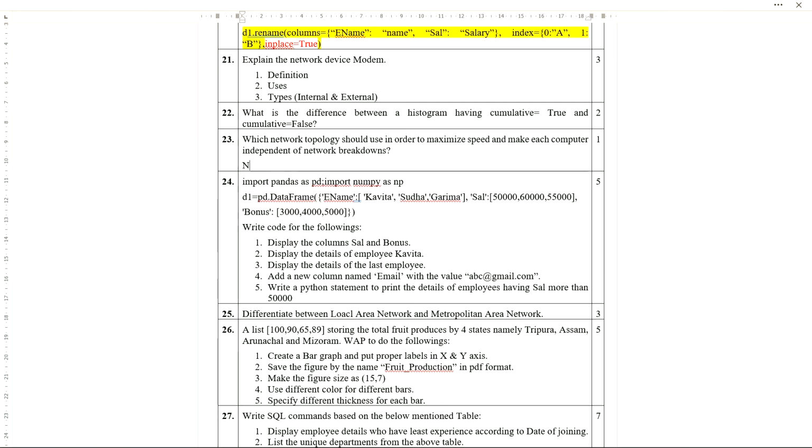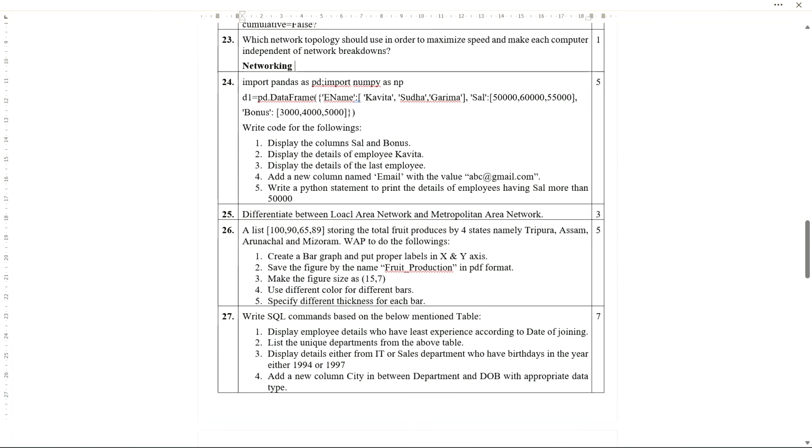Okay, I will discuss it in the networking chapter, because if I discuss the answer now, you may not be able to understand why, since I need to explain the topology also. As I have not explained it so far, I am skipping this answer right now. I'll explain when I upload the video for networking.